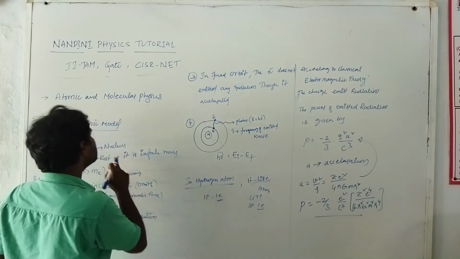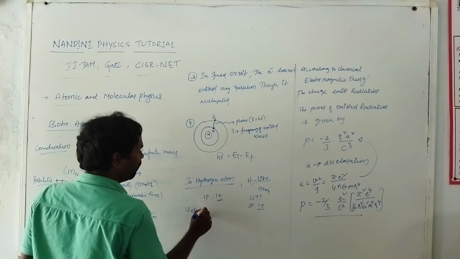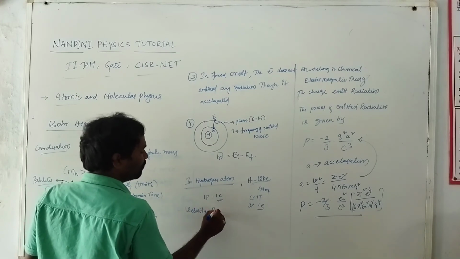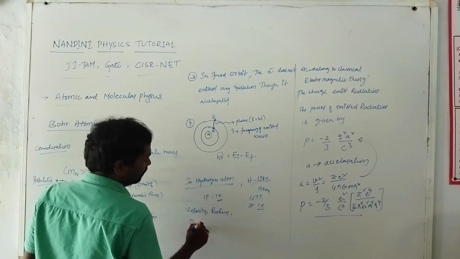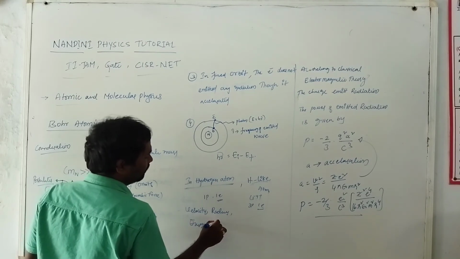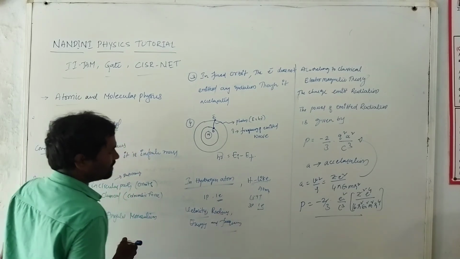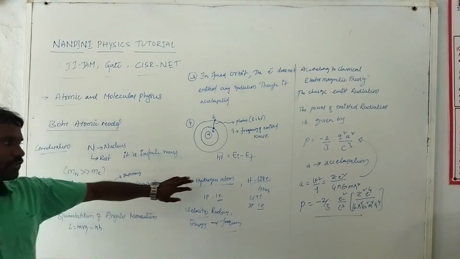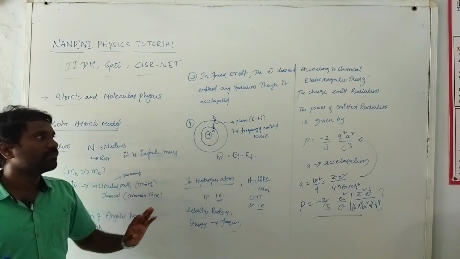In hydrogen-like atoms he explained the velocity of the electron, radius, energy and frequency. I will explain all these terms in my next class. So I start the hydrogen atom from Bohr theory. I explain the hydrogen atom. So this is my lecture.